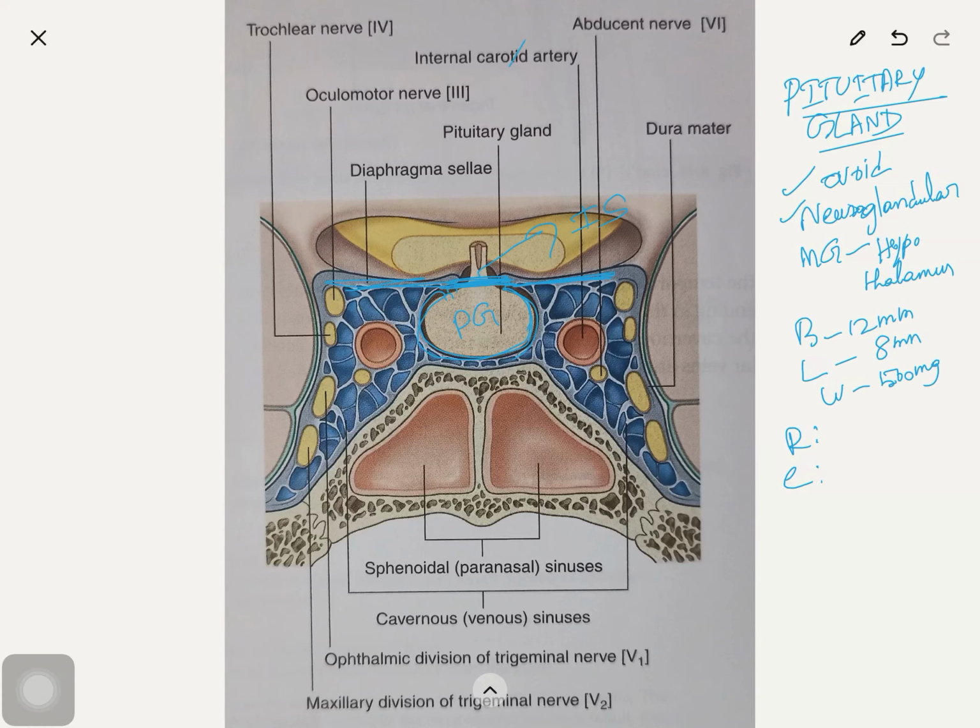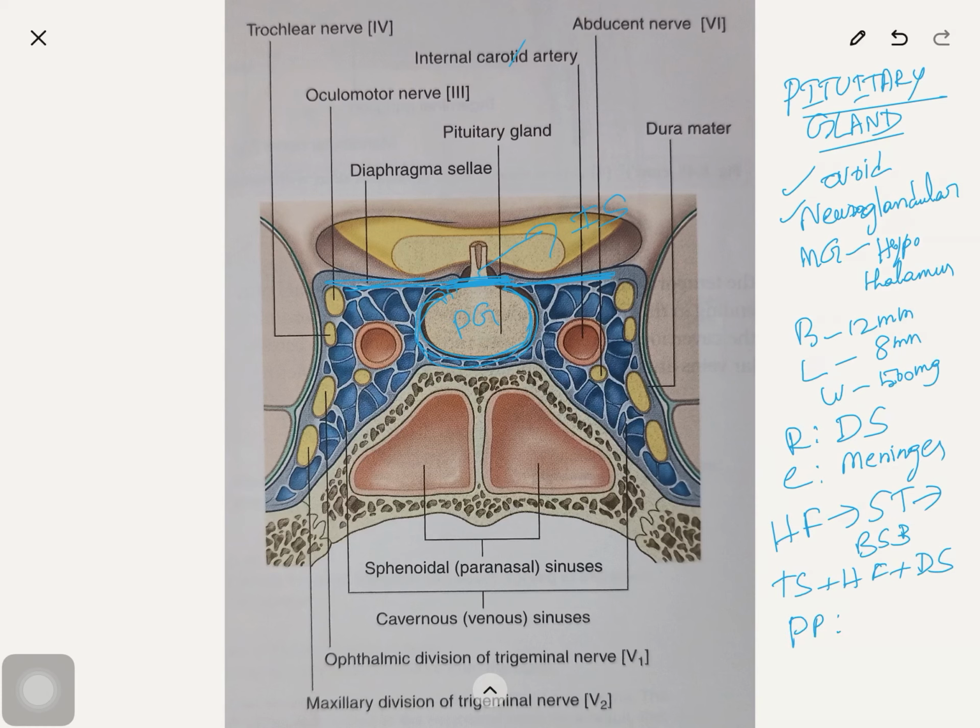So this is the hypophyseal fossa. Roof is the diaphragma sellae. Capsule is adherent to the meninges. Hypophyseal fossa is present in the sella turcica of the body of sphenoid bone. So the sella turcica is made of tuberculum sellae plus hypophyseal fossa plus dorsum sellae. So that is the sella turcica.